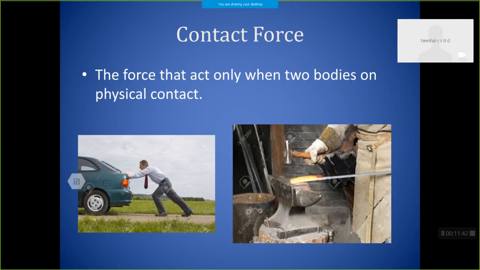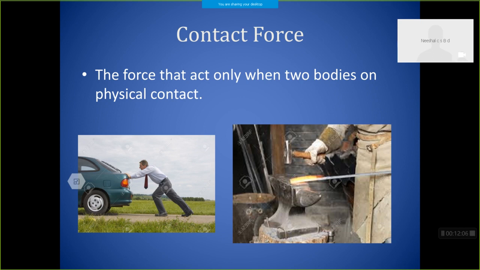It is not necessary for two objects to be in direct physical contact. It can be a third person or a medium. See here, a man is pushing a car. Here, the man touches the car and applies a force on it. Here you can see that there is direct physical contact.